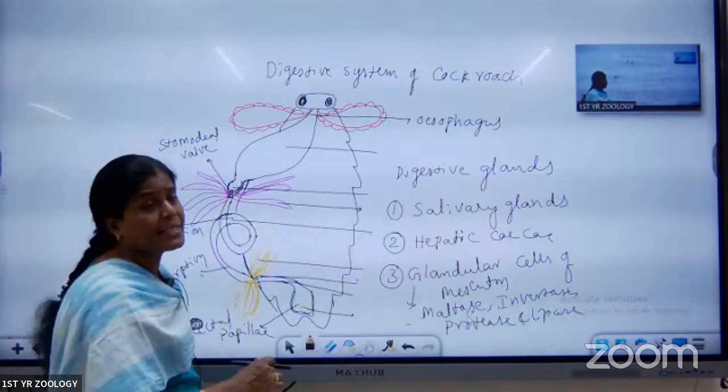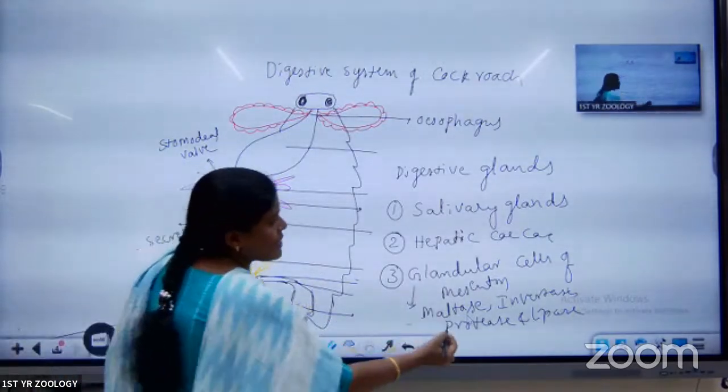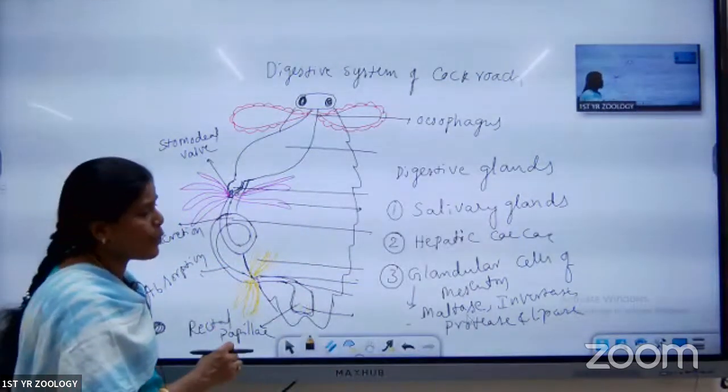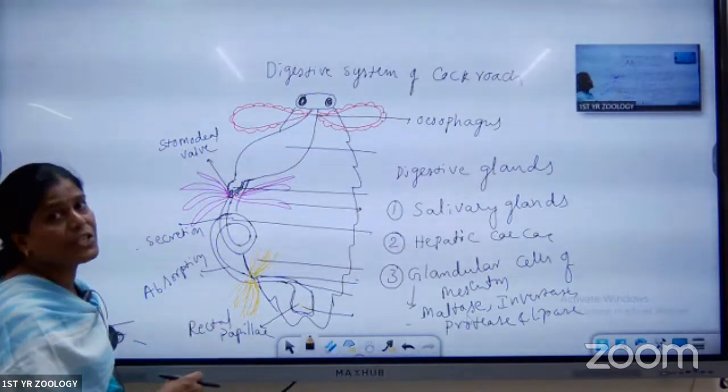Maltase and invertase are helpful for the digestion of starch and cellulose. Next is protease. Protease is helpful for the digestion of proteins. Lipase is useful for the digestion of lipids.